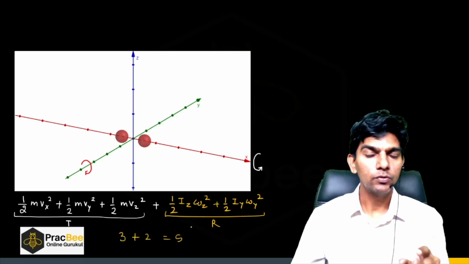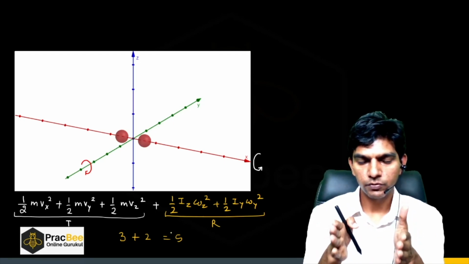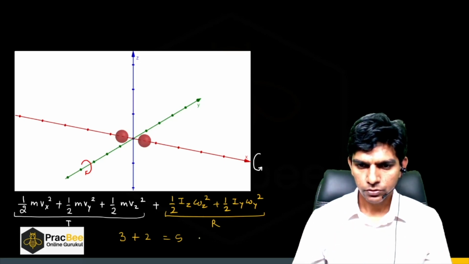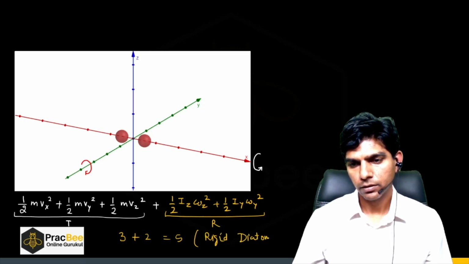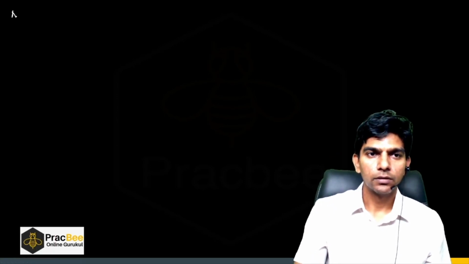Here I'm talking about a rigid diatomic molecule, right? Rigid means the distance between the centers of the two atoms is not changing with time. So this is for a rigid diatomic molecule, right? Now, what happens in the case of a non-rigid diatomic molecule?